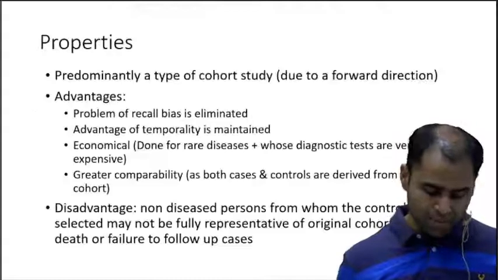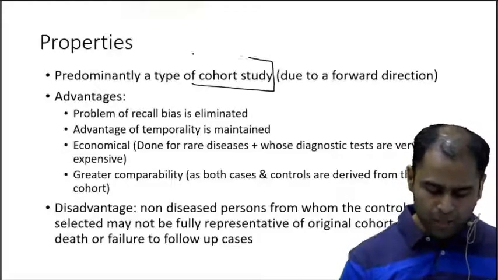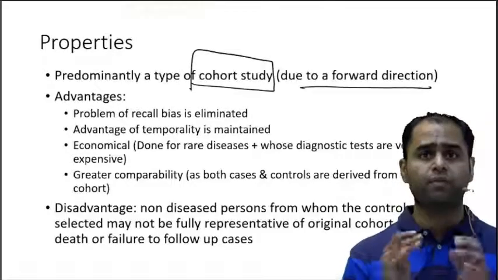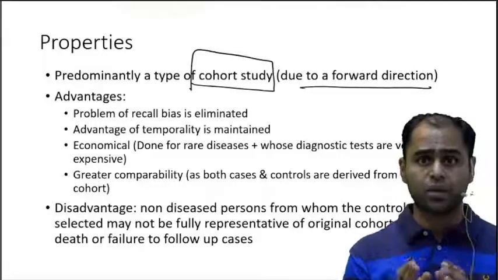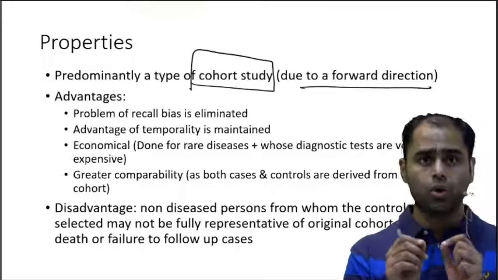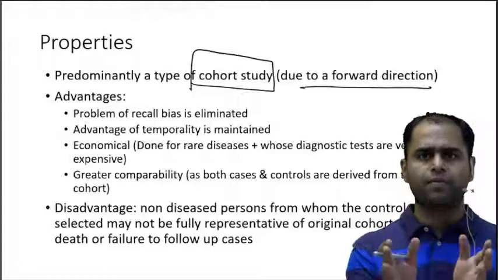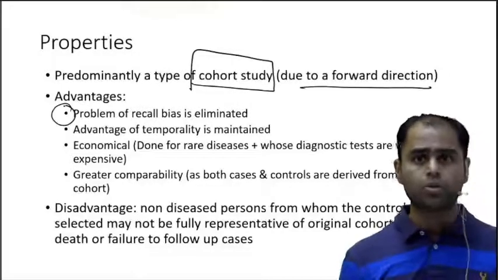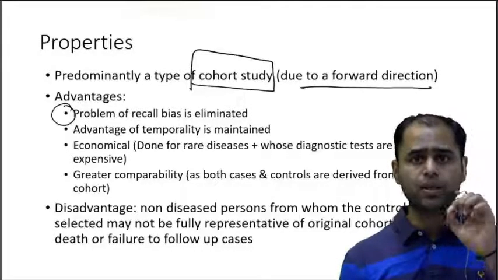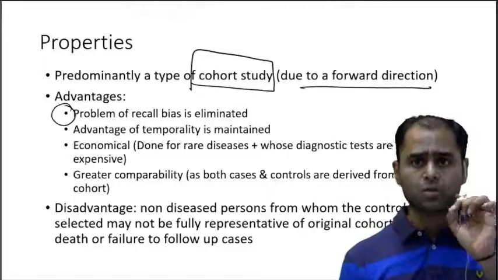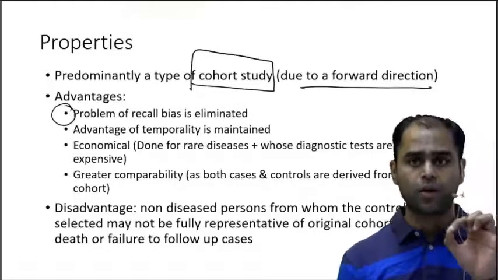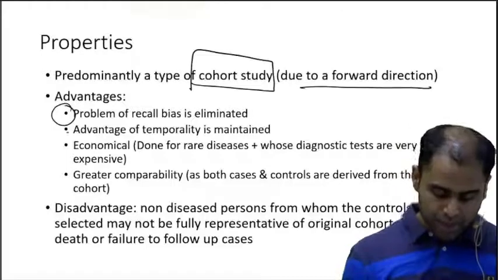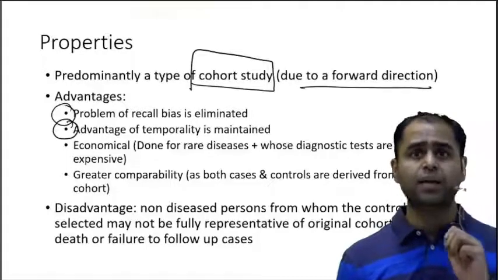So always remember, they are predominantly cohort due to the forward direction. Predominant cohorts. Now, what are the advantages? There is no recall bias, which is a typical bias associated with the case control study design. The temporality is maintained.